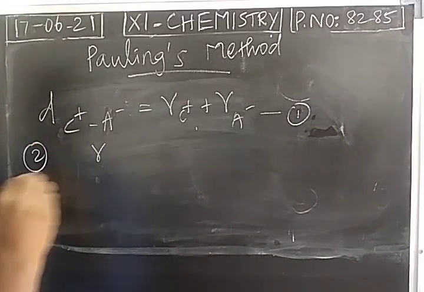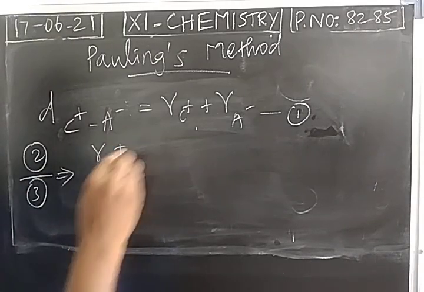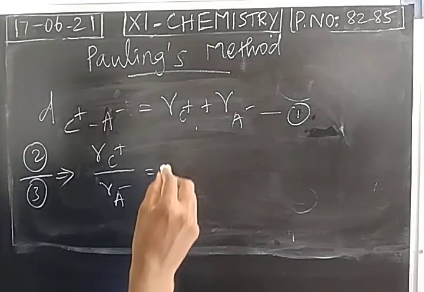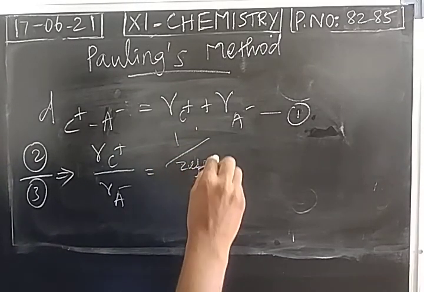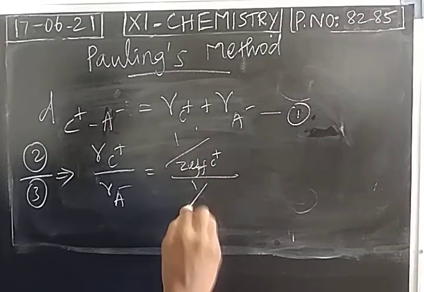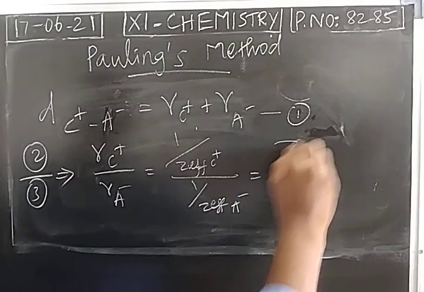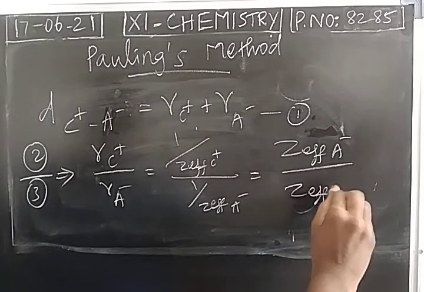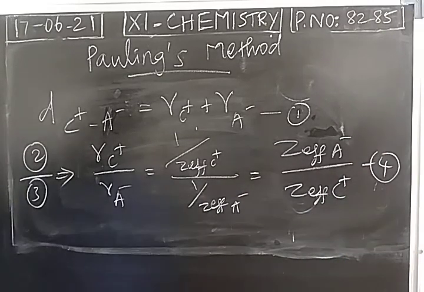So equation 2 is divided by 3. Radius of cation divided by radius of anion is equal to 1 by effective nuclear charge of cation divided by 1 by effective nuclear charge of anion. So this can be written as effective nuclear charge of anion divided by effective nuclear charge of cation. So this is equation number 4.